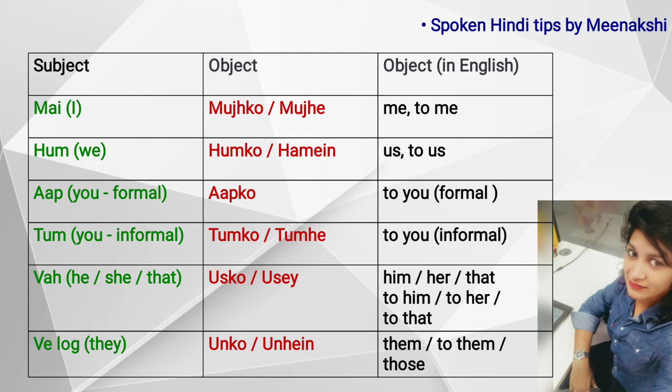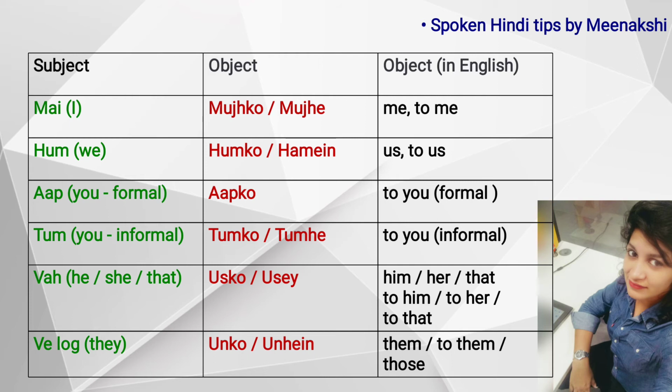मैं becomes मुझको or मुझे, which means me or to me in English. हम becomes हमको or हमें, which means us or to us. आप, which is formal you, becomes आपको, which means to you. तुम, which is informal you, becomes तुमको or तुम्हें, which means to you. वह becomes उसको और उसे, which means him or her or that, or to him or to her or to that.